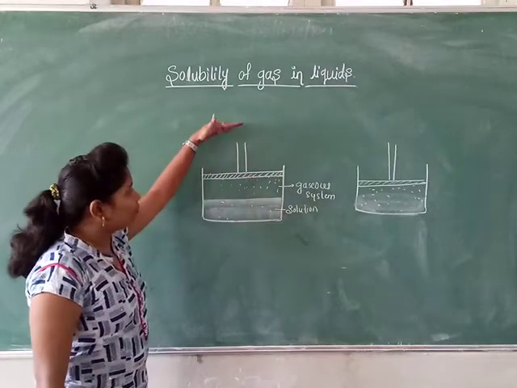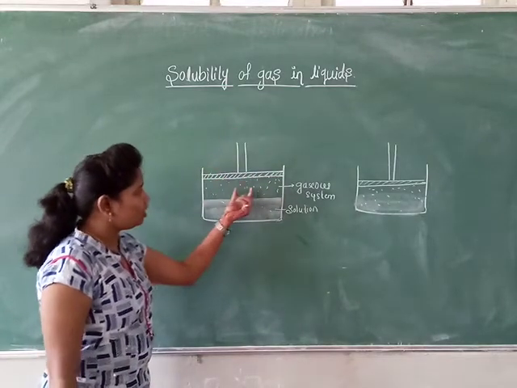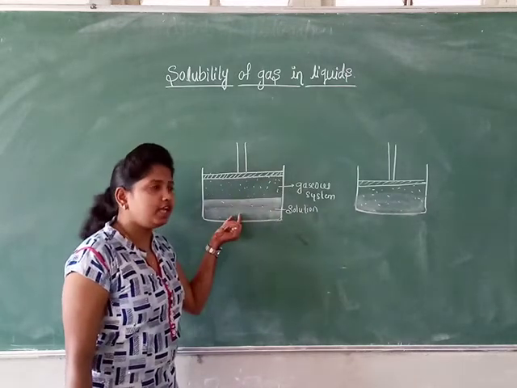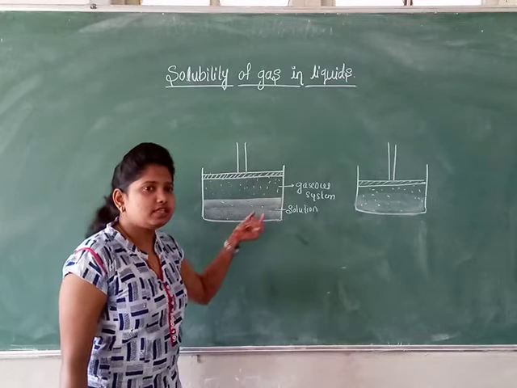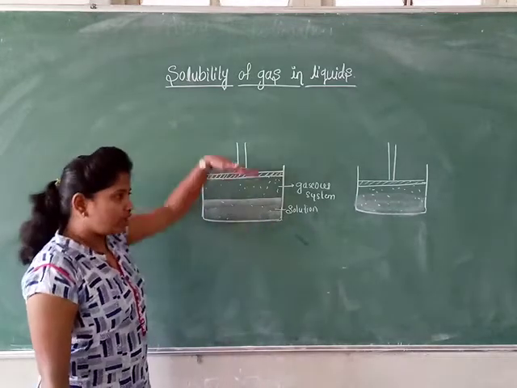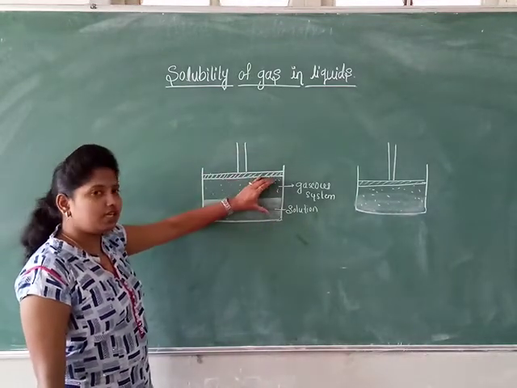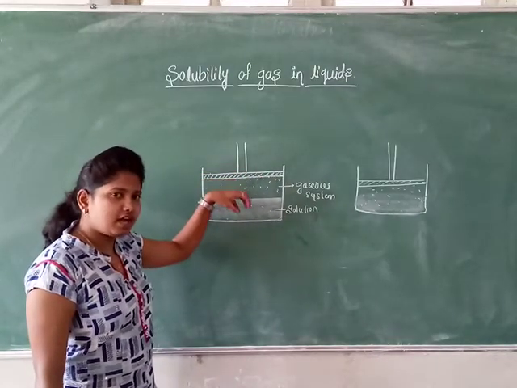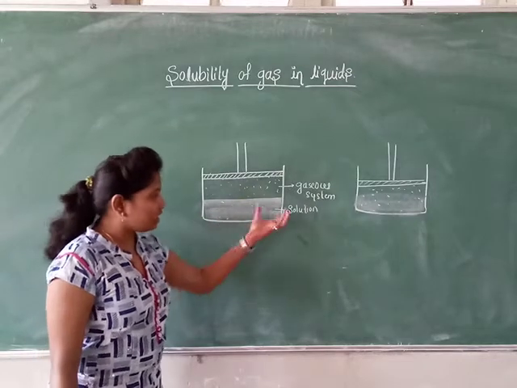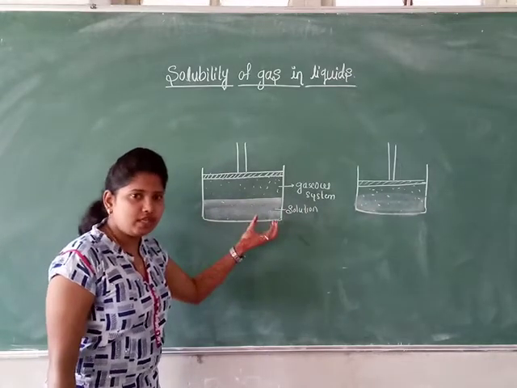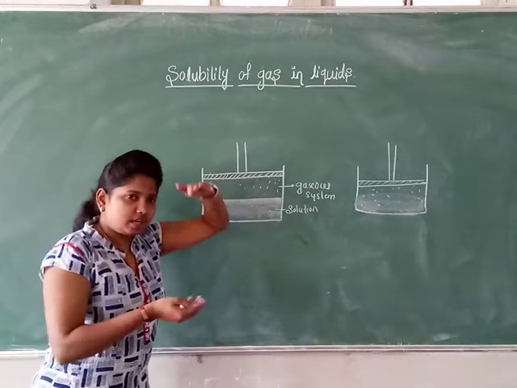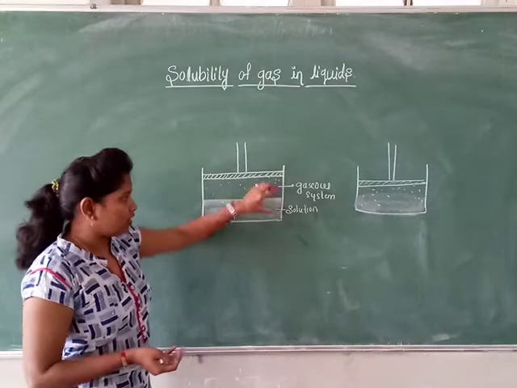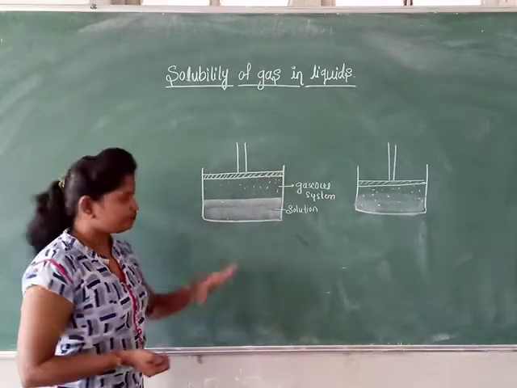Now I will push this piston towards the liquid solution. Then what happens? The gaseous particles enter the solution and strike the surface of the liquid. What happens when you increase the pressure? The volume is decreasing. Then more gaseous particles enter the solution and strike the surface of the solution. So when the pressure is increasing, more gaseous particles are soluble in the water. The volume is reducing.